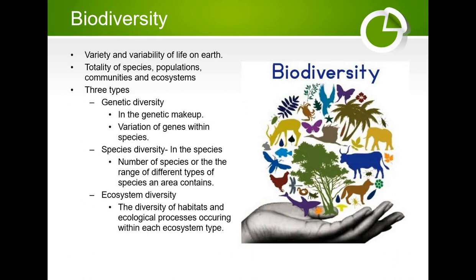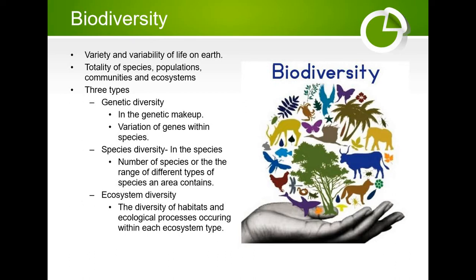Next comes species diversity. First we want to know what is meant by species. A species is a group or class of animals or plants which have some common characteristics which distinguish it from other groups of species.